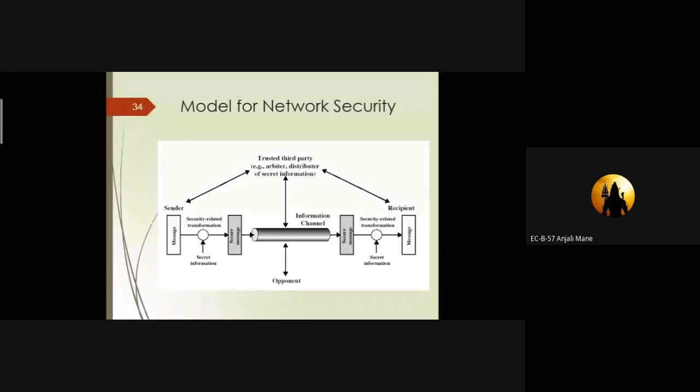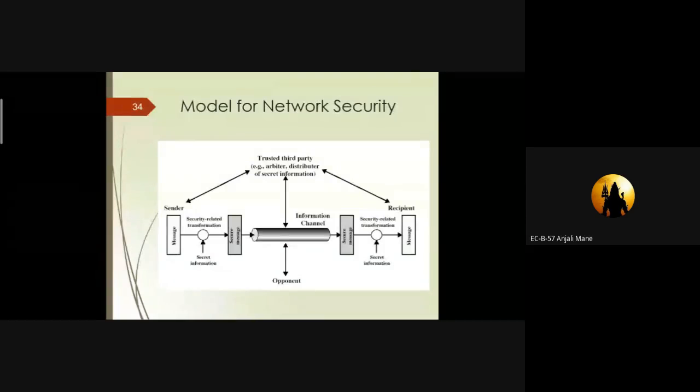Here we can see that there is a sender, a receiver, and a third party. We need to understand what network security is and how the network security model works. Before illustrating the diagram, first we need to understand what we have to study under the network security model. We come later to the figure.